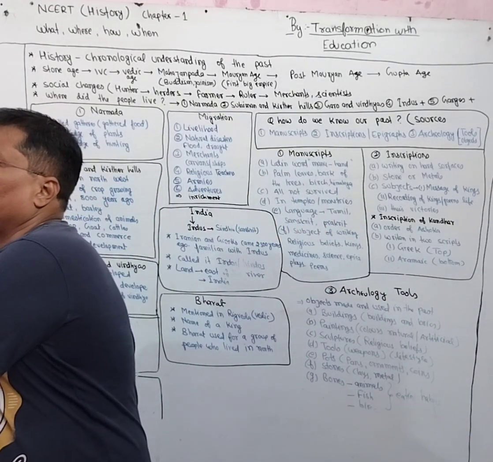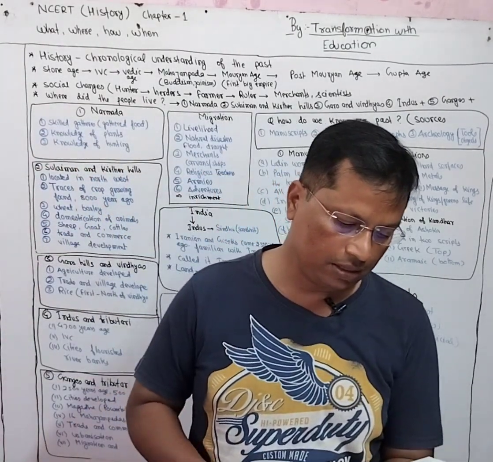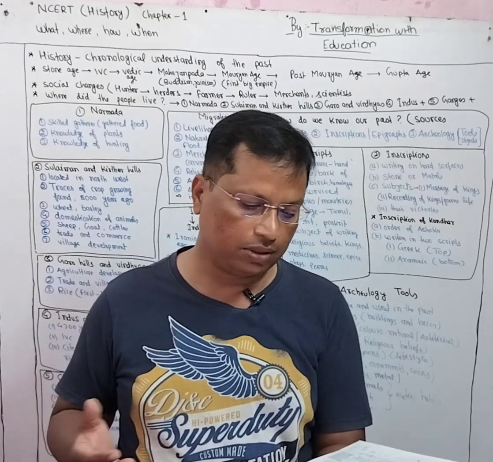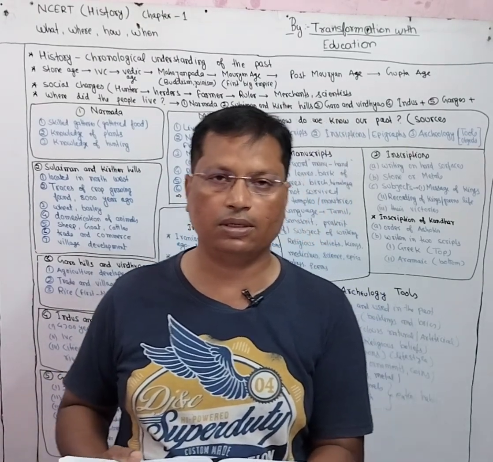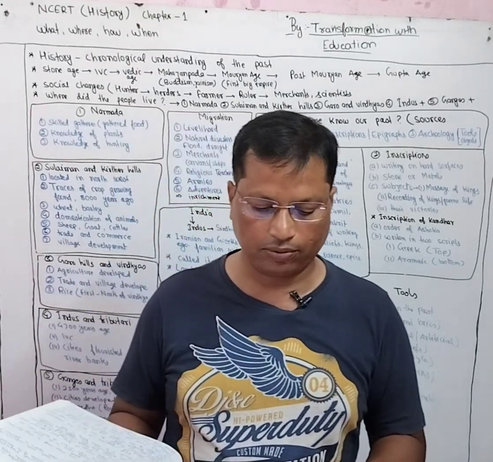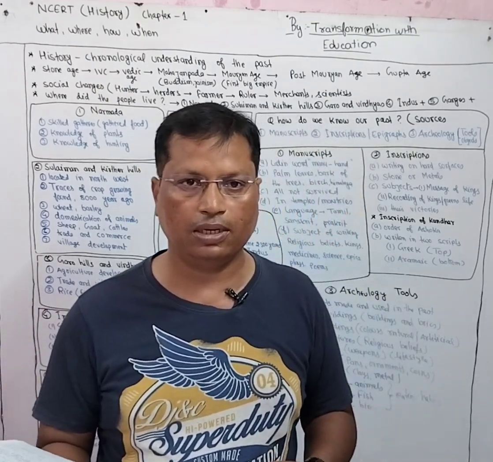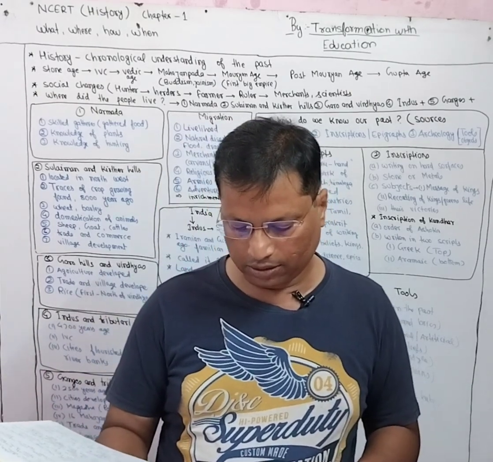Before knowing about the life of the people who settled on the bank of the Narmada river, it is quite obvious and natural to know something about the Narmada river. It will make the picture clear in our mind of what we are going to study. Narmada is a river in Madhya Pradesh.